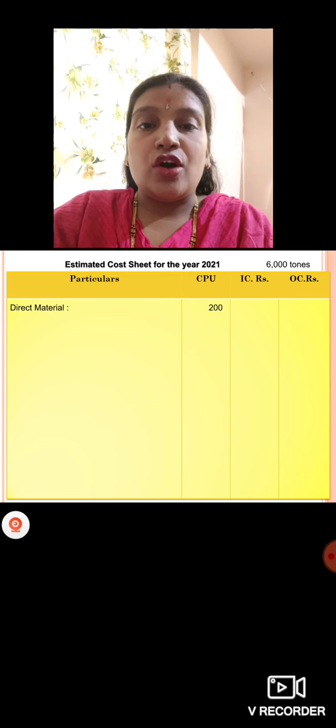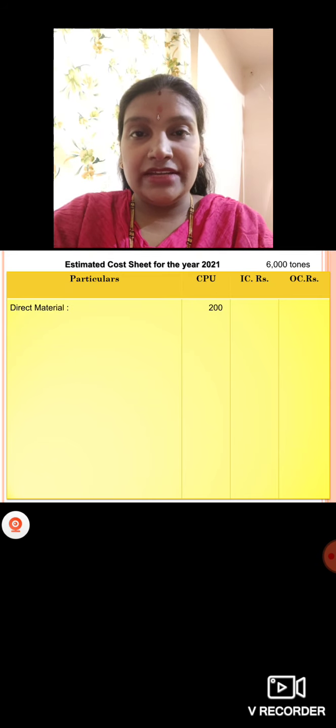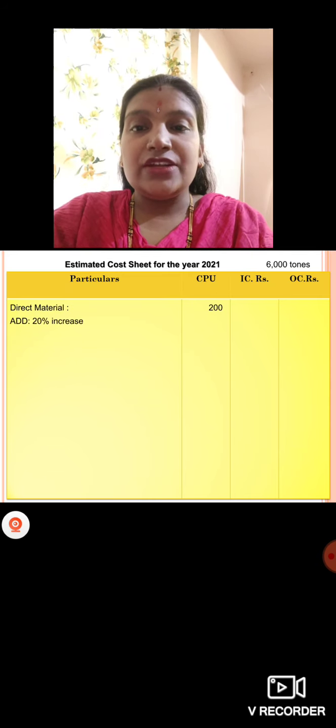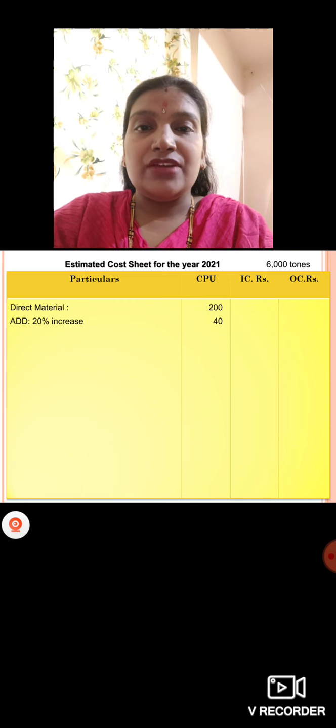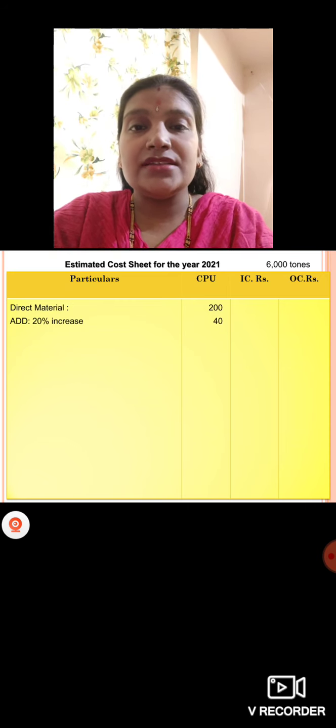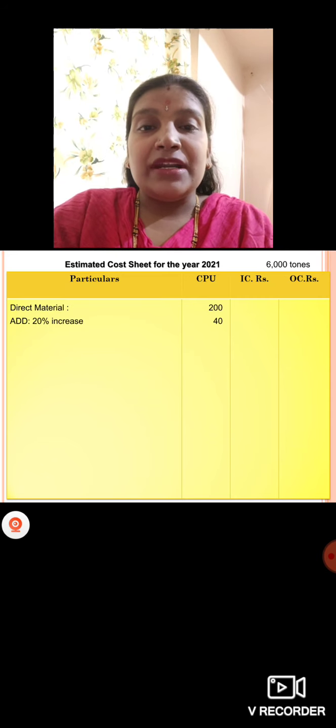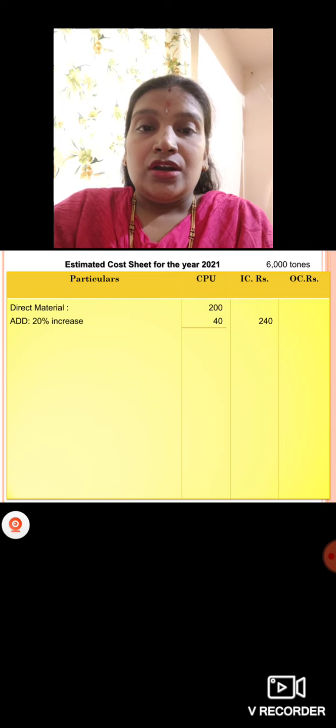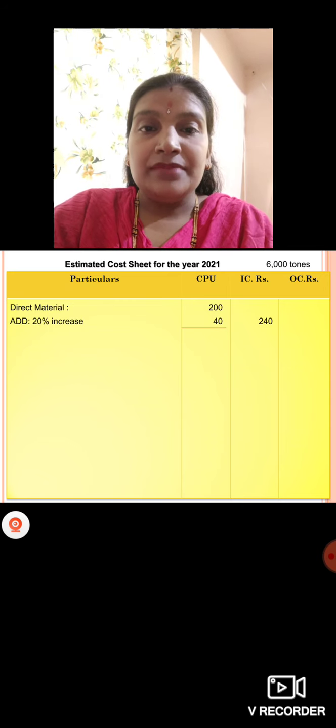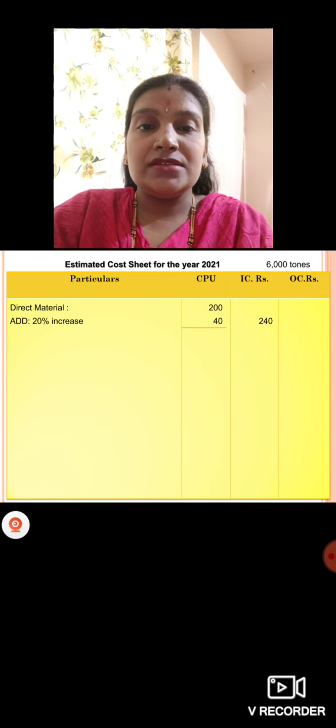So you should consider the direct material cost per unit of 200, and add the 20% increase. 20% of 200, how much will you get? 40 rupees. So direct material per unit now is 240 rupees.